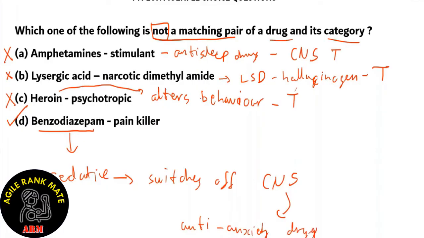So therefore, benzodiazepam being a painkiller is false, and that's why this option is true. Again, the reason being we are asked to find out which is not a matching pair. So over in this question, we need to learn the matching pairs. So if we know the matching pairs, then we can find the odd one out.